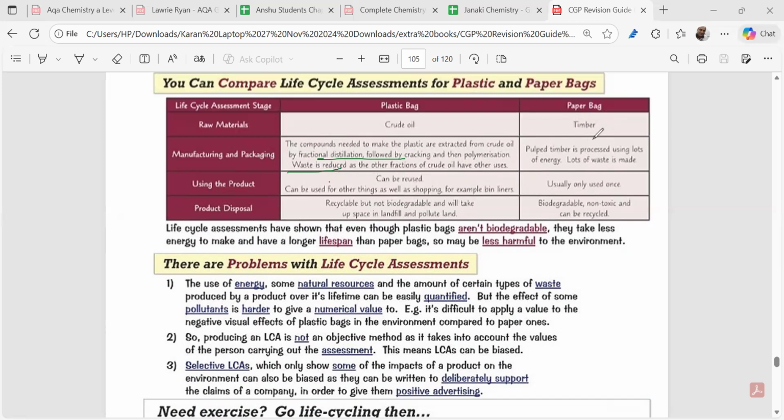But on the other hand, a paper bag will use a lot of energy to process the timber, and a lot of waste will be there. It can be used only once, and the only positive part of the life cycle assessment of a paper bag is that it is biodegradable and non-toxic. So this is a thing we have to know.